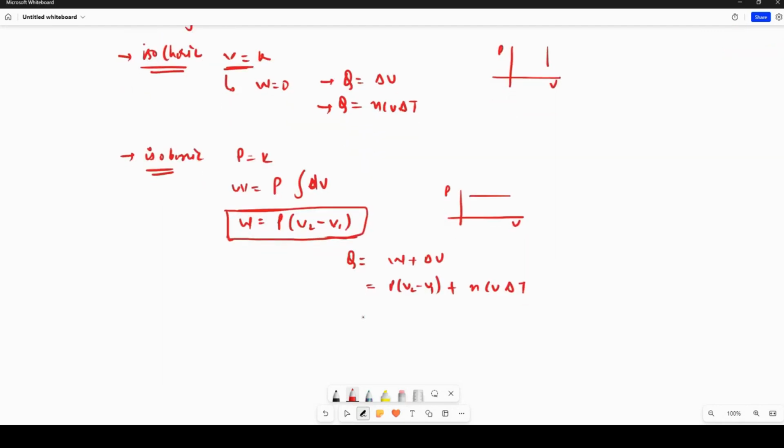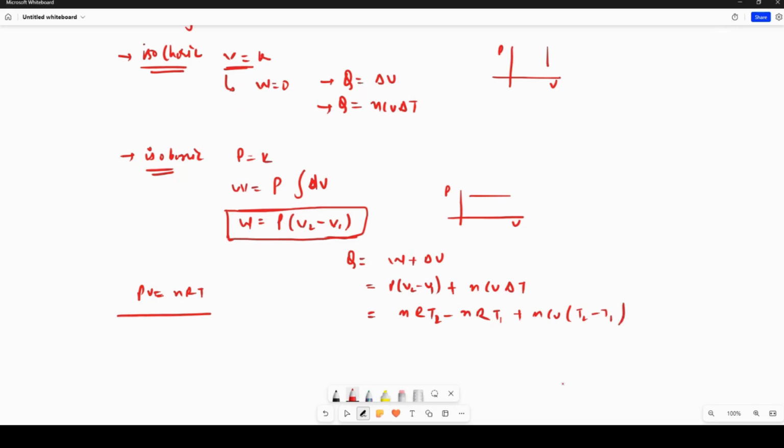If you write this further, we know PV is equal to nRT. Correct? Yes, sir. So if you multiply this inside, this is PV2 minus PV1. This can also be written as nRT2 minus nRT1, plus n CV times T2 minus T1.